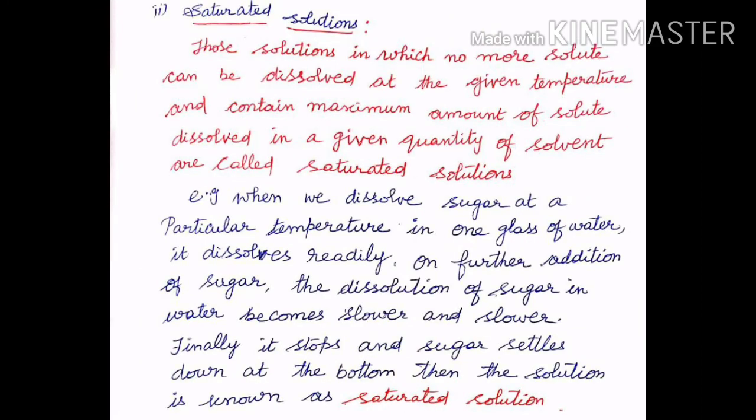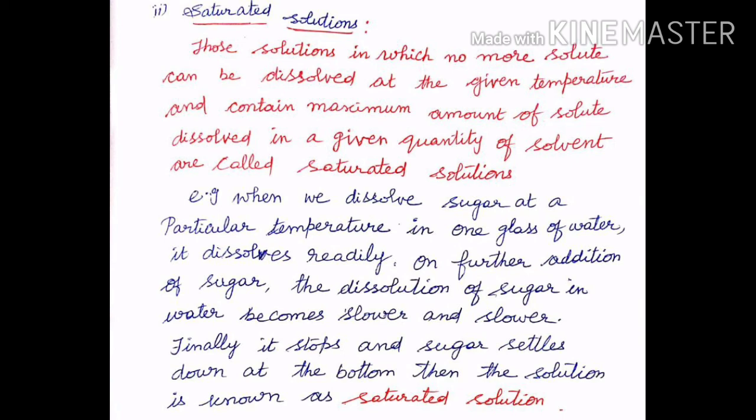Second type, saturated solutions. Those solutions in which no more solute can be dissolved at the given temperature and contain the maximum amount of solute dissolved in a given quantity of solvent are called saturated solutions.